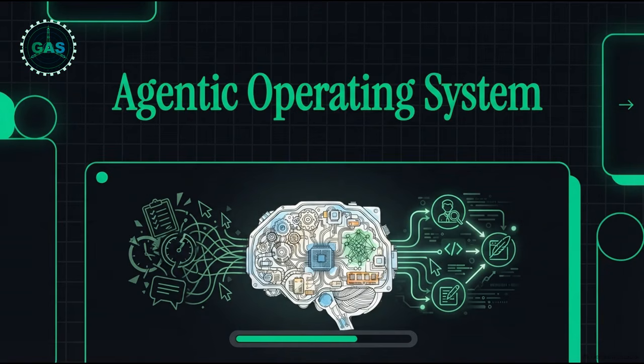But what if we completely flip that dynamic? Today, we're diving into this explainer to build the ultimate self-improving AI ecosystem. We're talking about moving way beyond those simple, manual prompts. We're going to construct a unified brain for your entire workflow, an agentic operating system that drastically cuts your costs and permanently wins back your time.